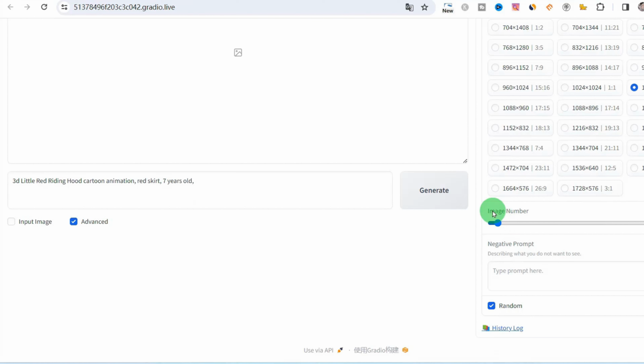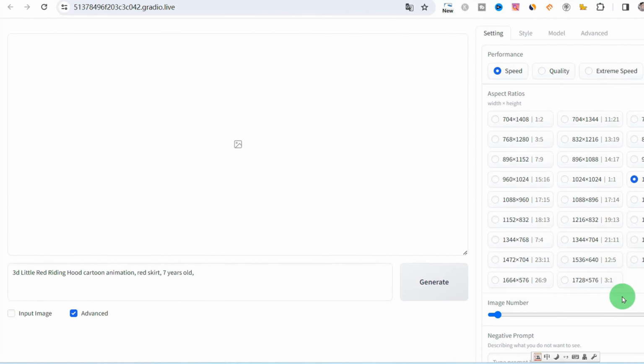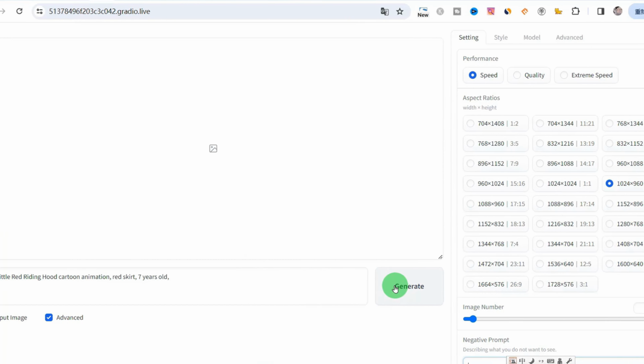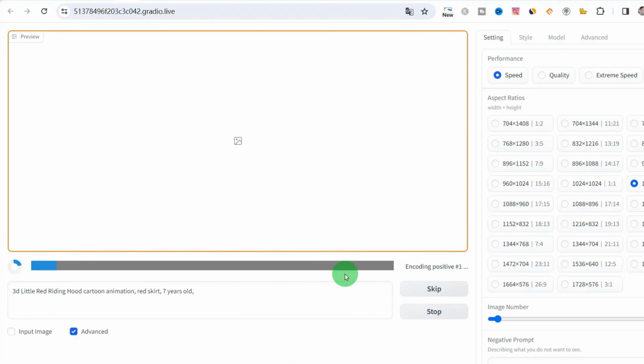If you want to make several pictures, here we can enter the number of pictures you need to create, because there is a quality and speed option above. Do you want it done quickly or with high quality? If you choose the first one, you can also add a negative prompt. What do you not want to appear on your images? Then describe your content here. Then we go on to create this AI picture. We just need to wait for him to generate the content of this picture.